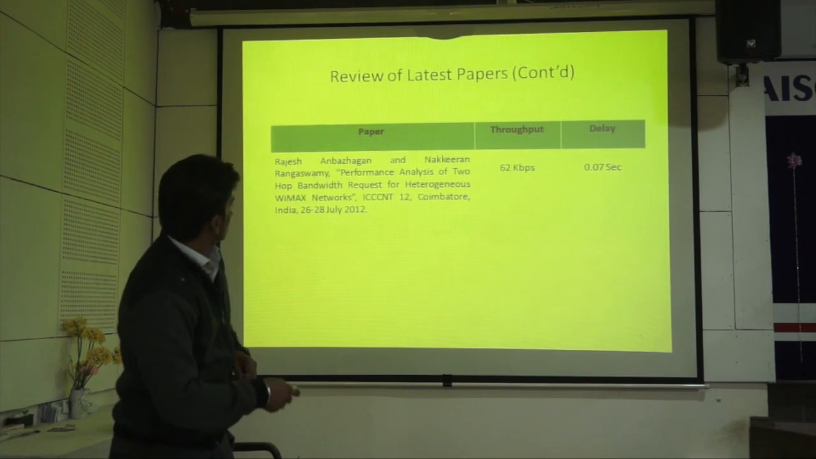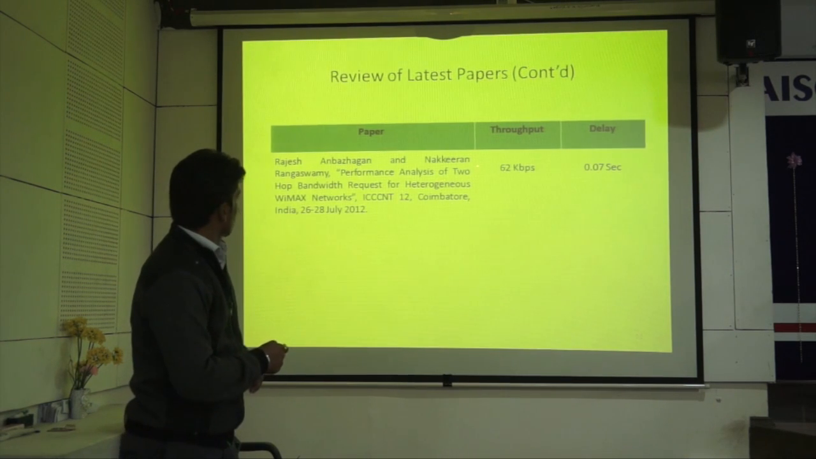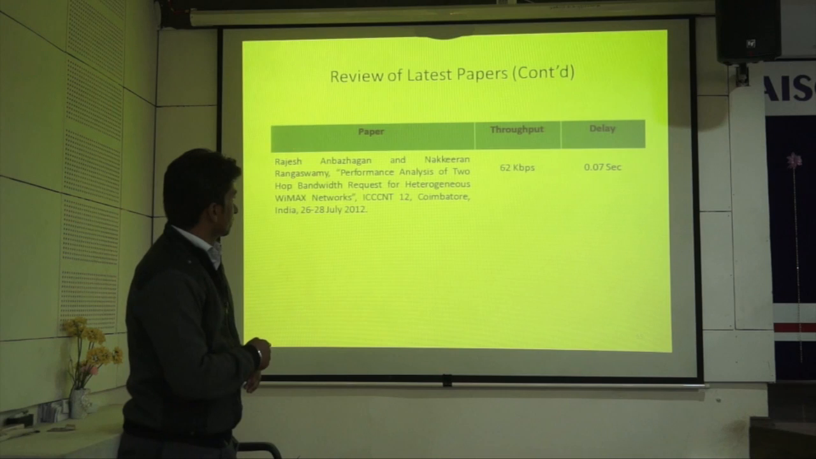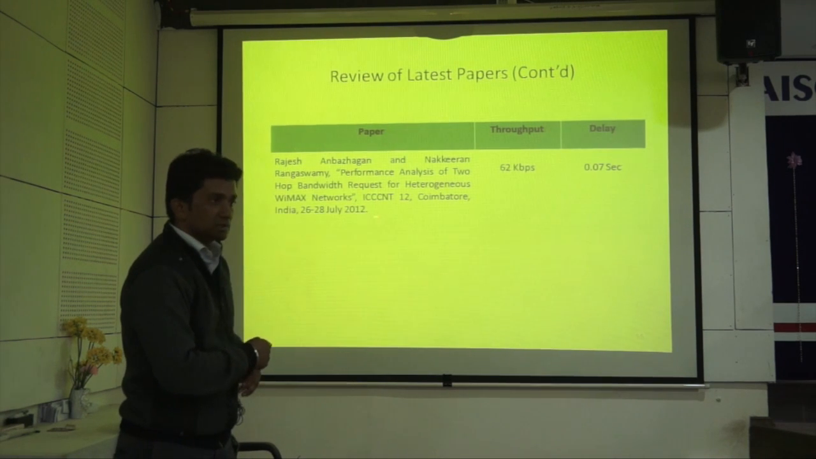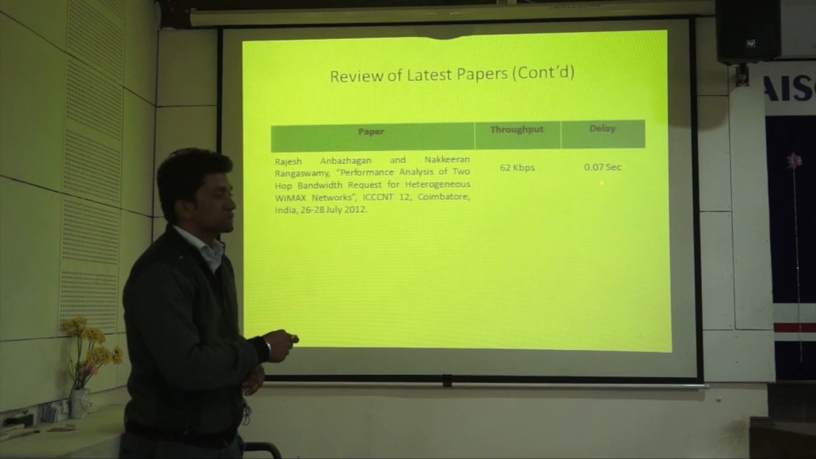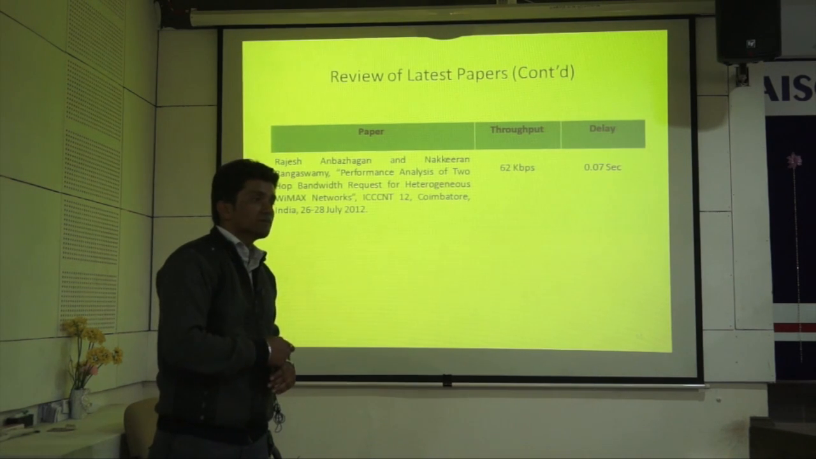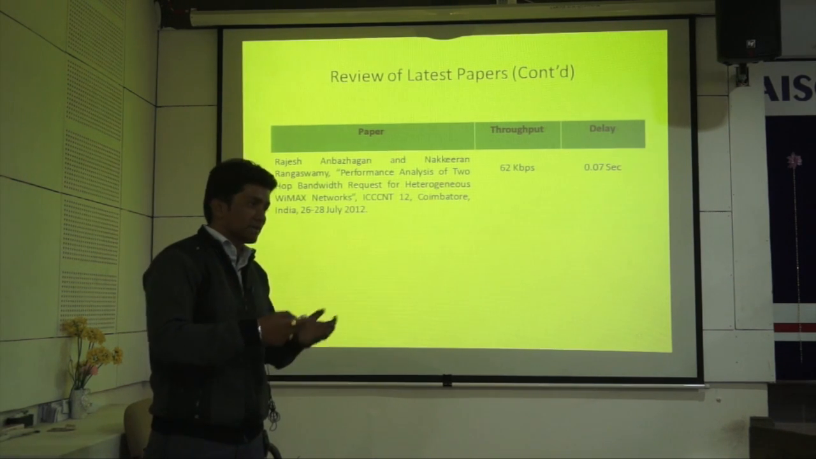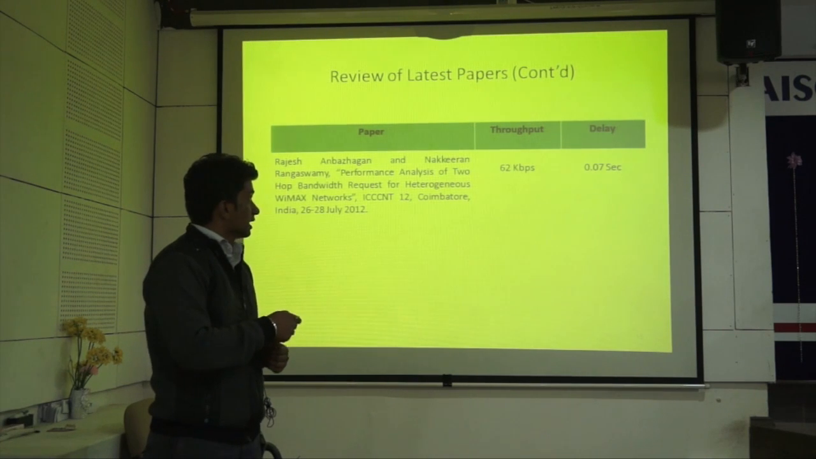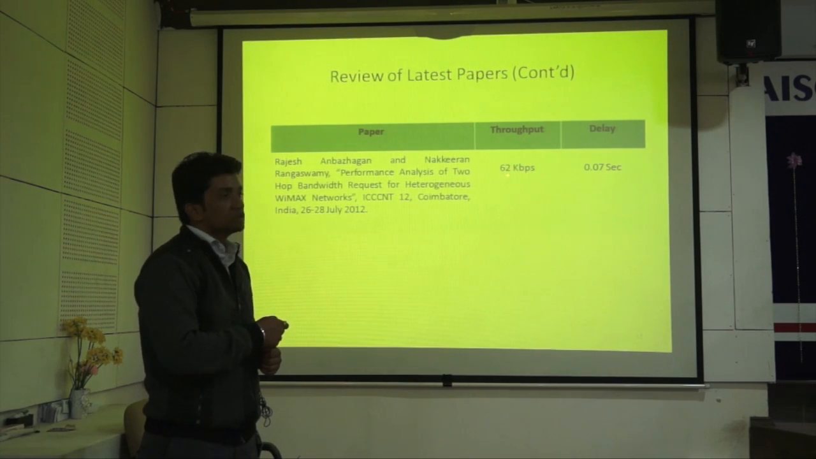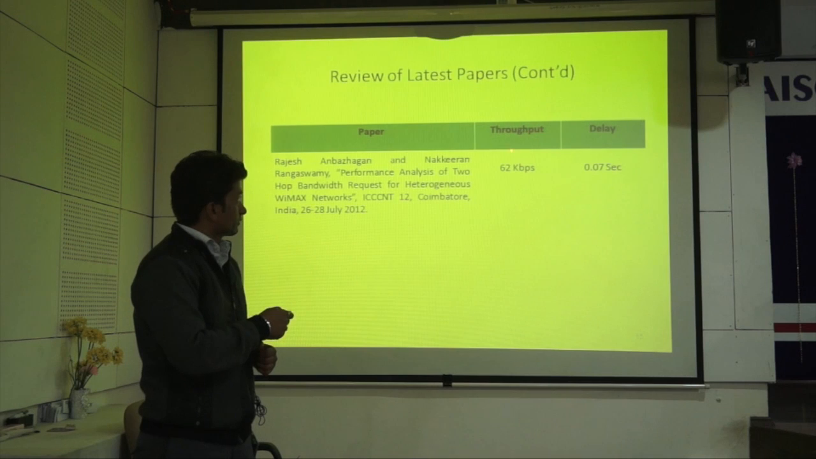And the next one is a system designed for a WiMAX network. This paper was published as a 2012 conference paper, and they got a throughput of 62 kbps and a delay of 0.07 seconds. I got a 6.53 microsecond delay, which is quite a lot less compared to this one, and near about 7 to 8 Mbps of throughput.